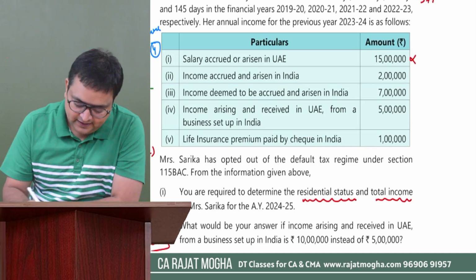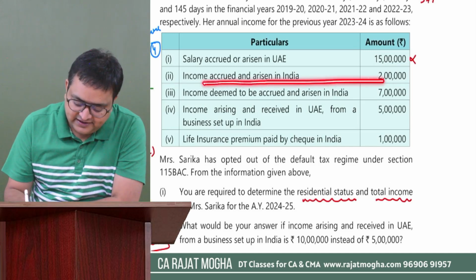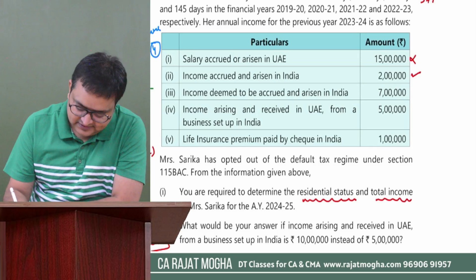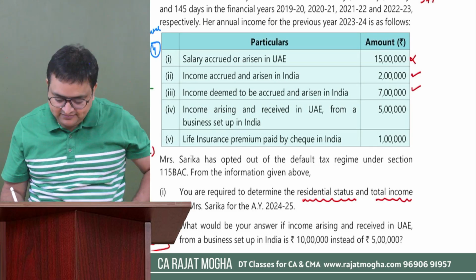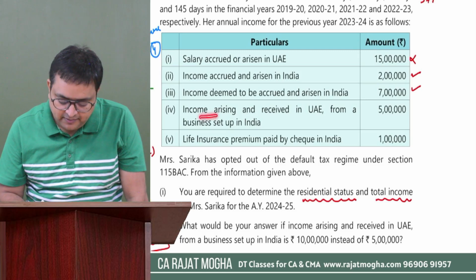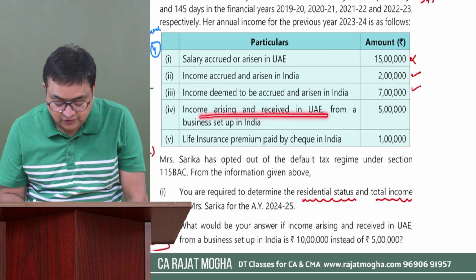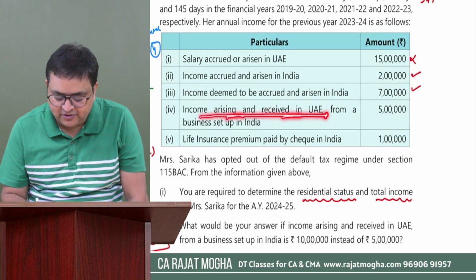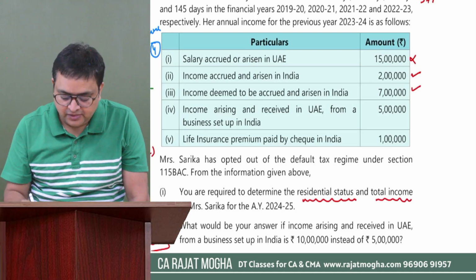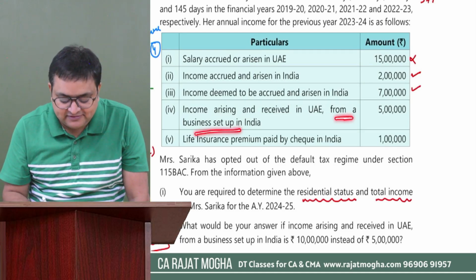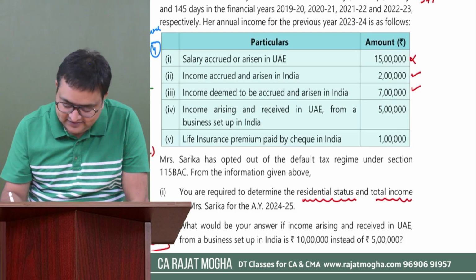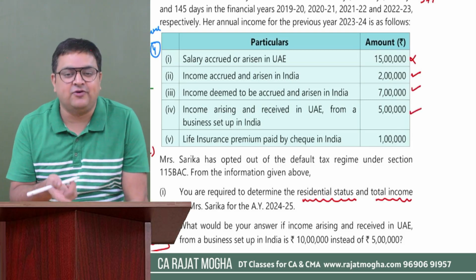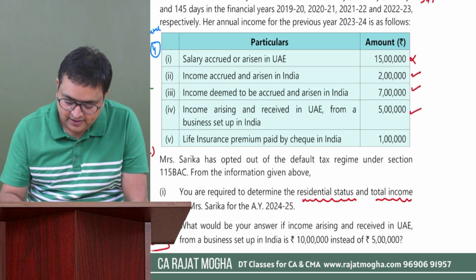Okay. Income accrued and arising in India, yes. Income deemed to be accrued or arising in India, yes, Indian source income. Income arising and received in UAE is neither arising nor received in India. However, it is from a business set up in India, that means it is controlled from India. Yes, it is considered to be other than foreign sources, Indian source income.